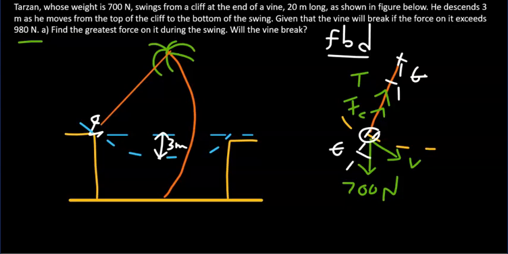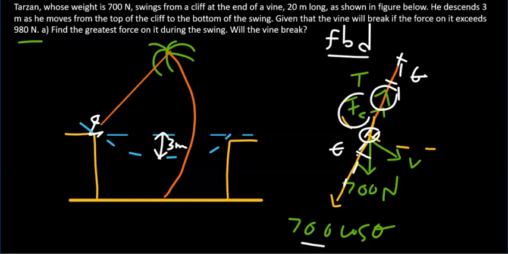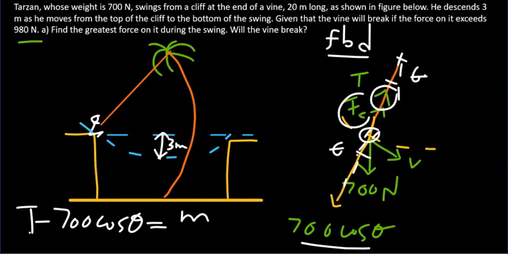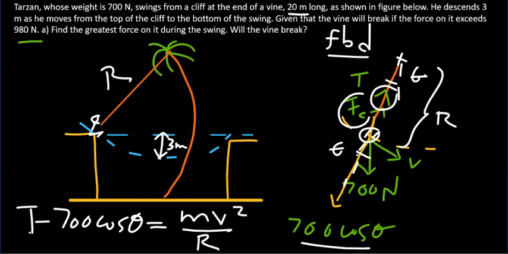So the component of that weight along that vine would be 700 cosine theta. So what provides the centripetal force is the difference between the tension and the component of Tarzan's weight along the vine. So that means it is T minus 700 cosine theta equals the centripetal force, which is the mass of Tarzan times v squared over r. R in this case is the length of that vine, which is given to be 20 meters.